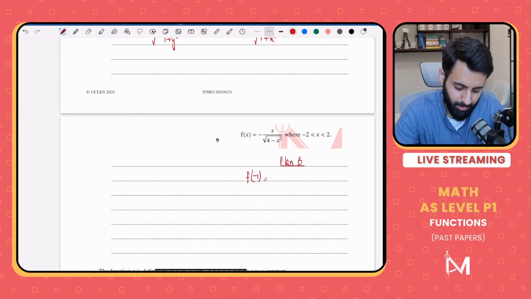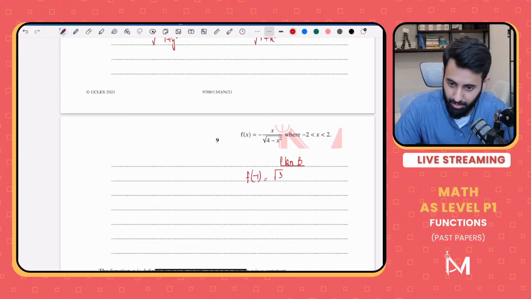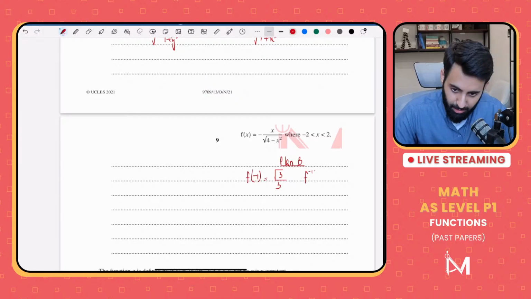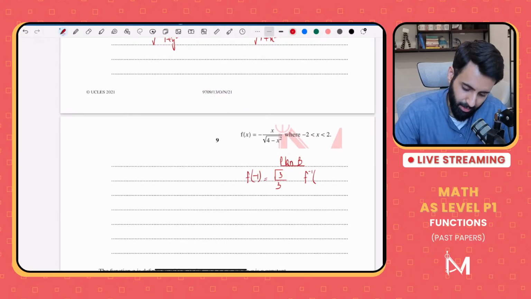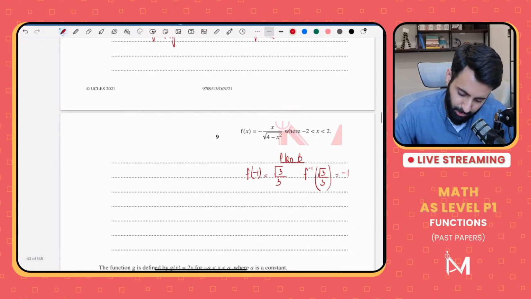So -1 over square root of 4 minus -1 squared. So we get root 3 upon 3. That means if in the inverse function -1 gives an error, then you're probably doing something wrong. You're not supposed to get an error. That means if I plug in root 3 upon 3 in the inverse function, my answer should be equal to -1.